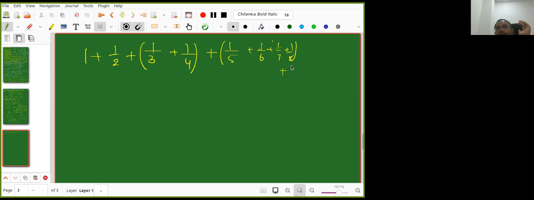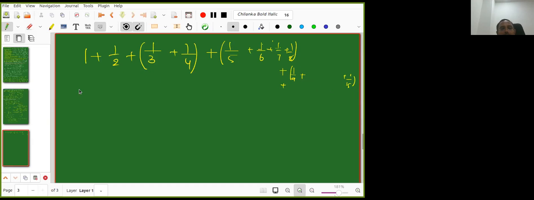Can you tell me what will be in the next bracket? So it will be 1/9 plus 1/10 up to the last one. Just guess, don't worry, this is an open question. I added 3 terms. Very good. Yes, 15 is correct. So you guessed that here 2 square, here 2 cube, like that.